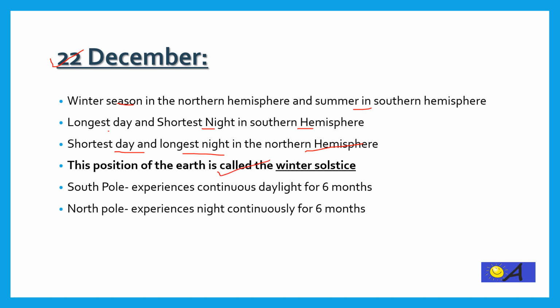Due to the inclination of earth's axis, the South Pole experiences continuous daylight for 6 months and the North Pole experiences continuous night for 6 months.